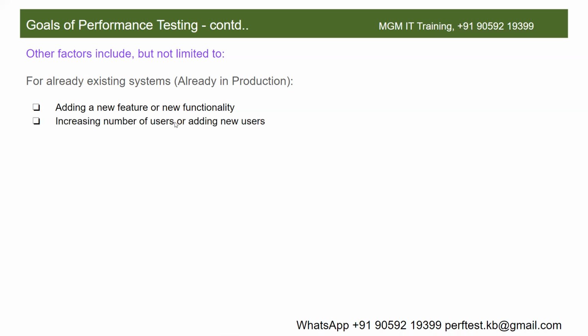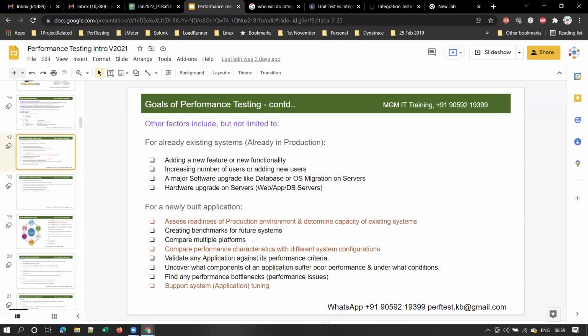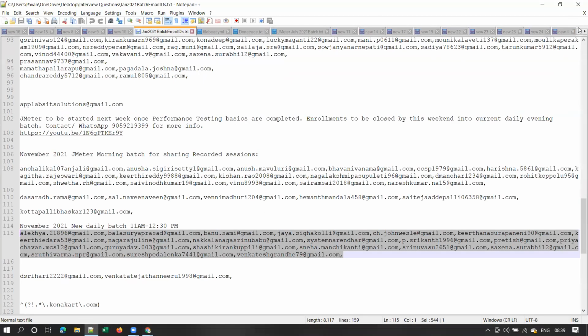And increasing number of users, or adding new users. Whenever some new users start using the application, or whenever there is an increase in the number of users, then also we have to do performance testing. Let me give some example. In what cases will users increase?